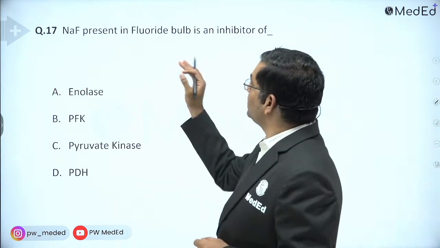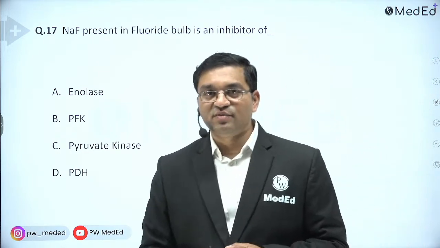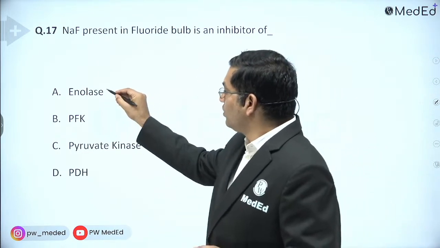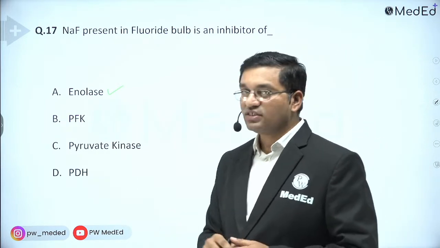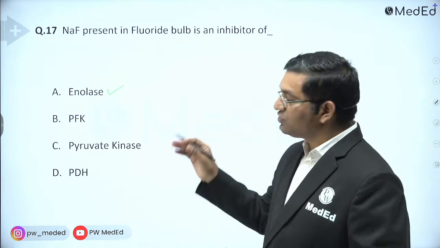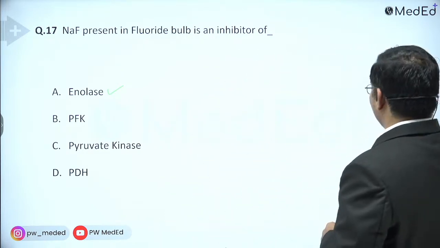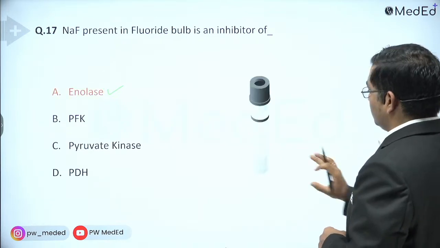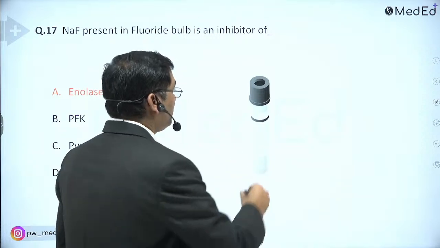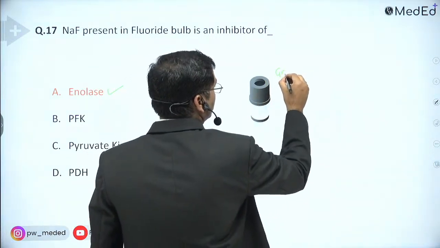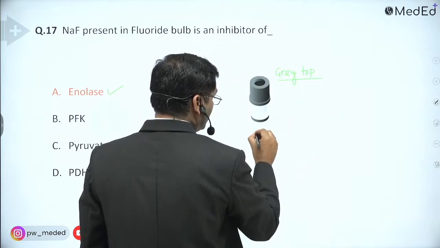Sodium fluoride present in the fluoride bulb is an inhibitor of the enolase enzyme. So what is the use of sodium fluoride? This is a bulb. You can get an image-based question if it is a gray top tube. It is known as the sodium fluoride bulb.